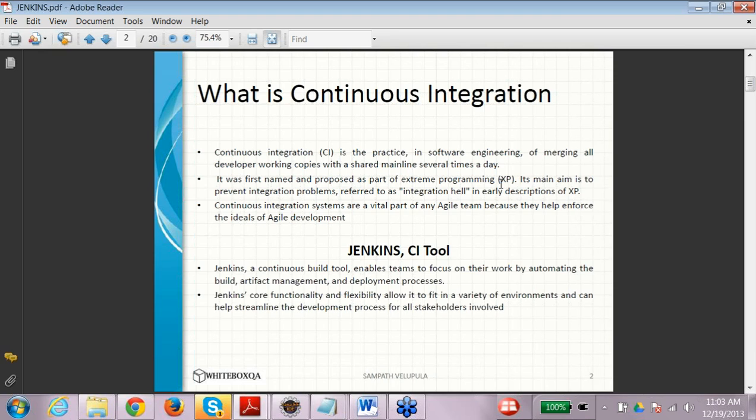People are working at the same time on the same project, and they might be using the same resources or artifacts. At the end, when they are trying to integrate all this into one project, there might be certain discrepancies between their versions, right?